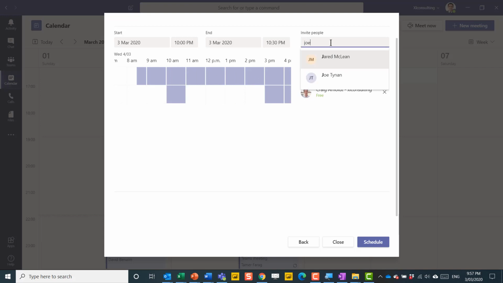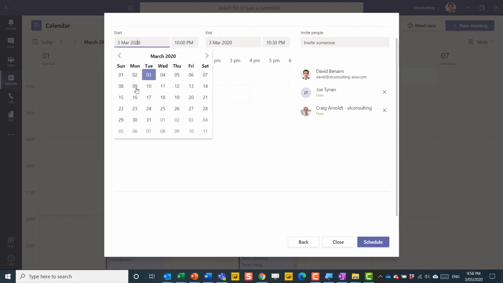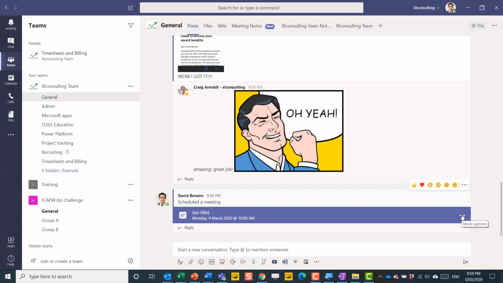So I can type in another colleague of mine, and then it's a really good tool for identifying which times people are available. Go to, for example, next Monday. And you can see that everyone is free around this time next Monday. So then you can click there and schedule that meeting. Now, once it's done here, you can delete it or do other things with it as well.